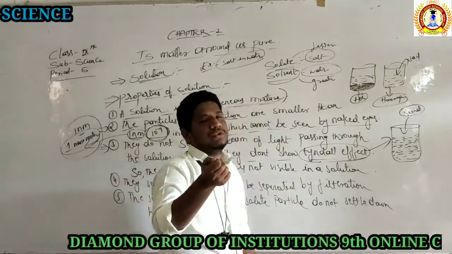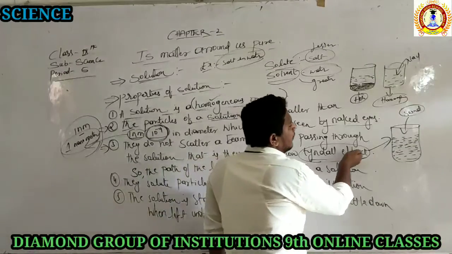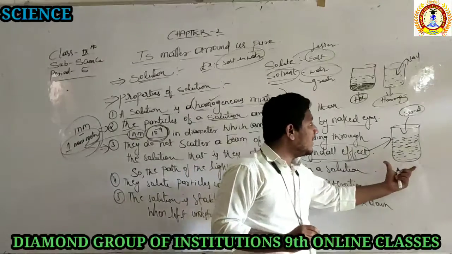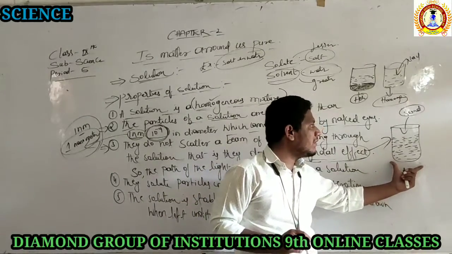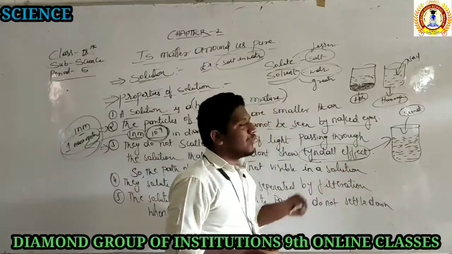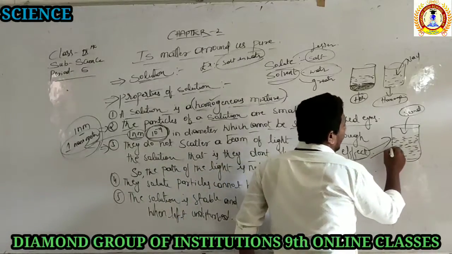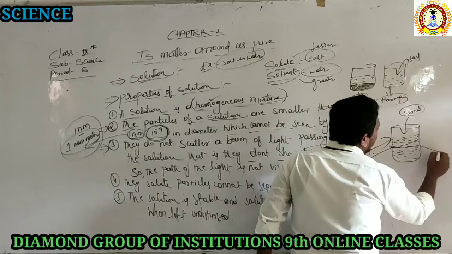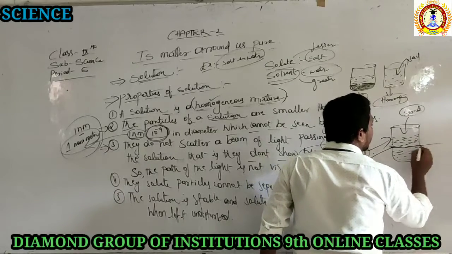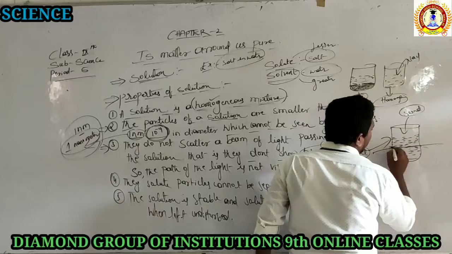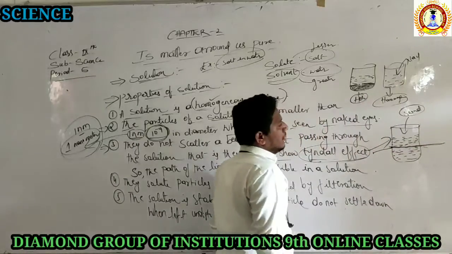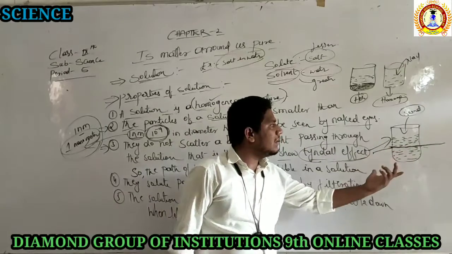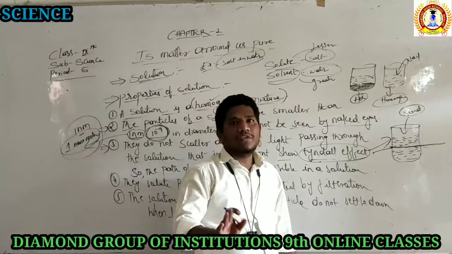Then take a torch, right? Put the torch before or on that glass. You have to take a transparent glass only, don't take different glasses. Put the torch there. When you put the torch, you can see this effect. We can see the ray of light passing through it, even in an empty glass. It is not possible, right?